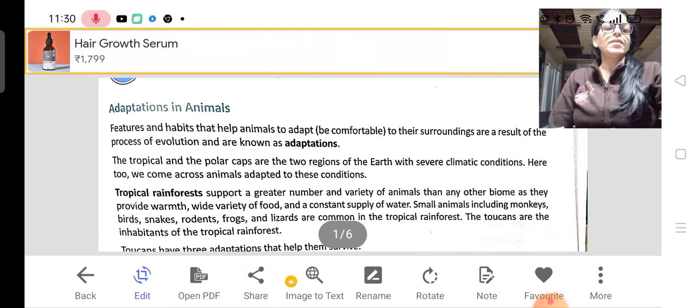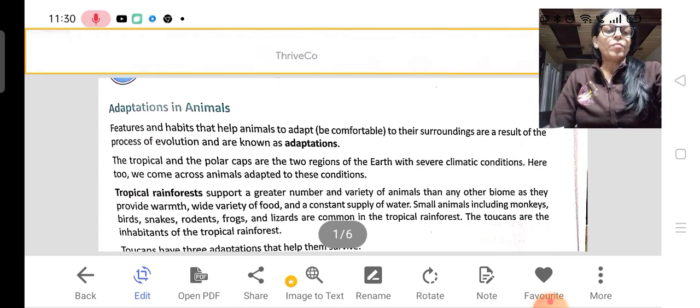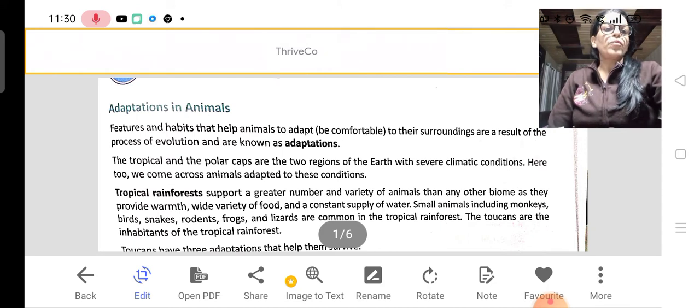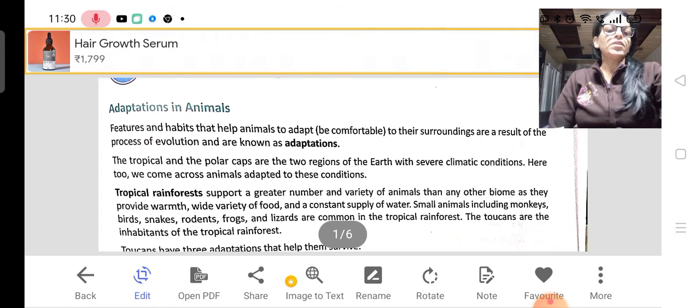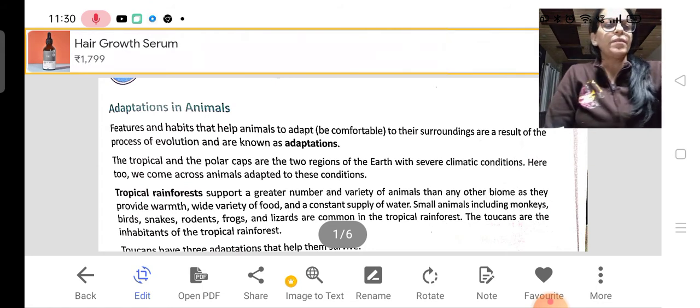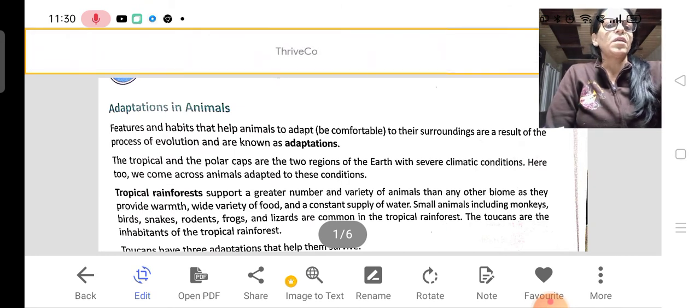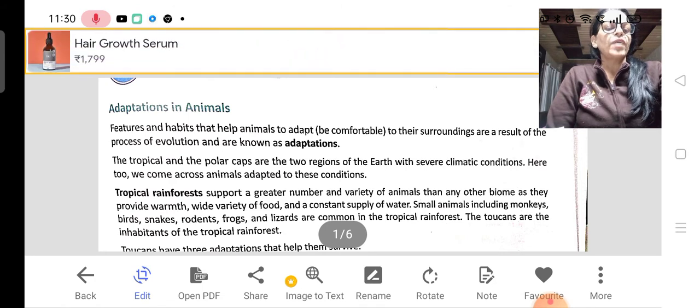That area is mostly populated with natural flora and fauna. What is flora and fauna? Flora means vegetation, fauna means animals. So most of the plants and animals of the biome are located on both sides of the equator. This is called the tropical region, and this forest is called the tropical rainforest.